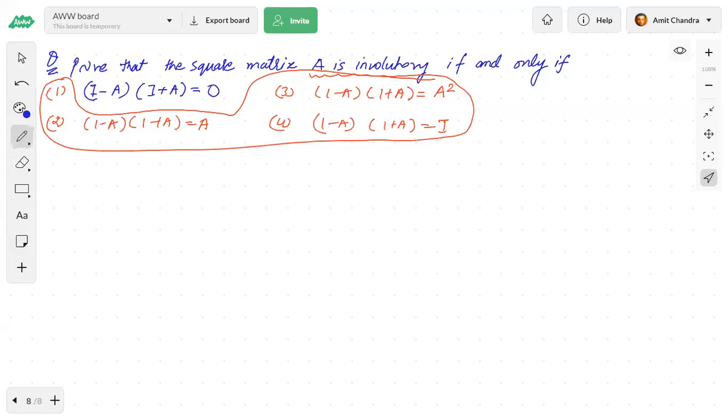Arey bhai, 1 minus a, but that does not mean anything, na? 1 minus matrix a, what does this mean? Nothing. 1 minus a means nothing, na? This is I, all I's.